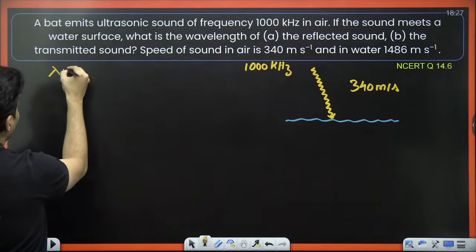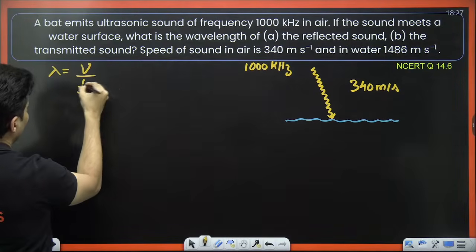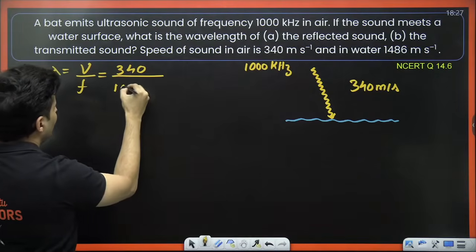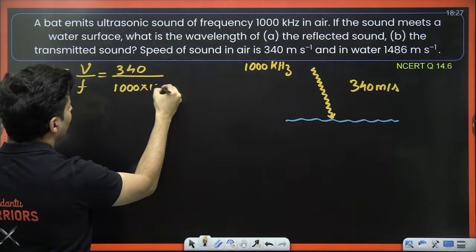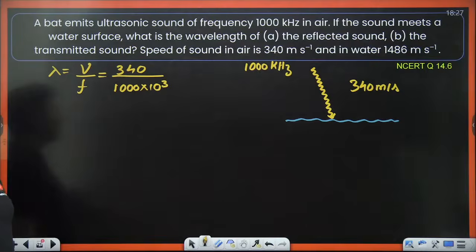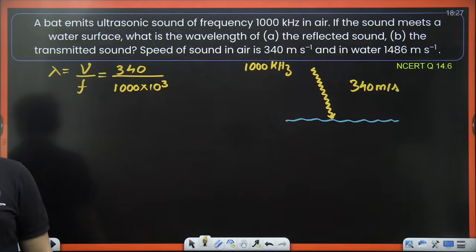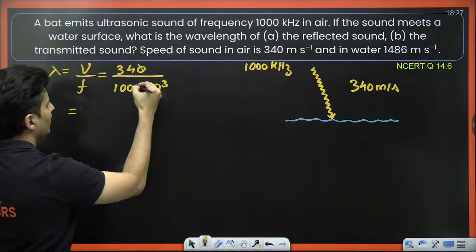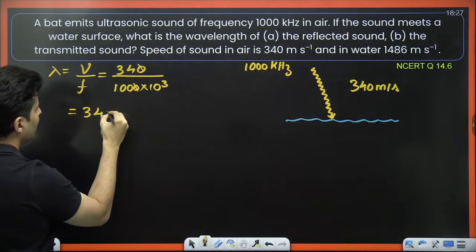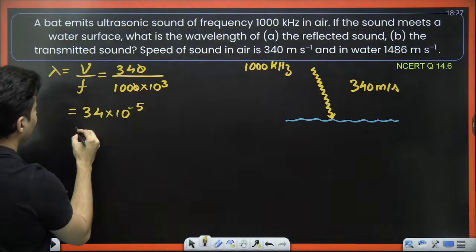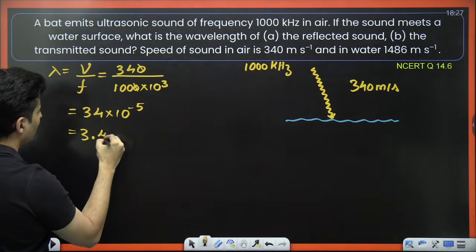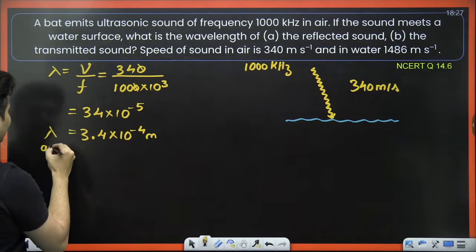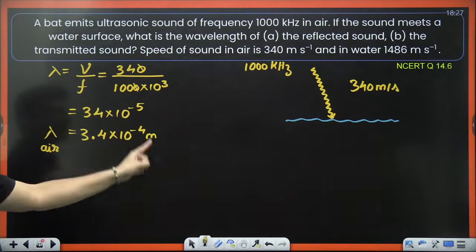Definitely. Wavelength is speed by frequency. Speed is 340. Frequency is 1000 into 10 to the power 3. Do you see that, my dear warriors? Kilohertz is mentioned. You need to be very careful. So this 0 cancels. So it will become 34 into 10 to the power minus 5. If you want, you can also write it as 3.4 into 10 to the power minus 4 meter. This is the wavelength in air.